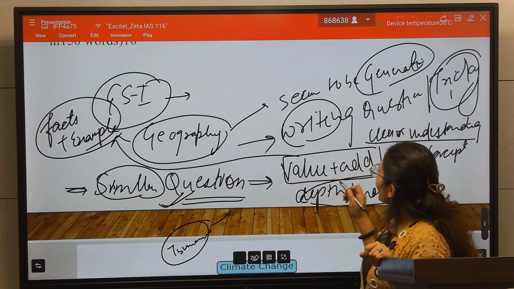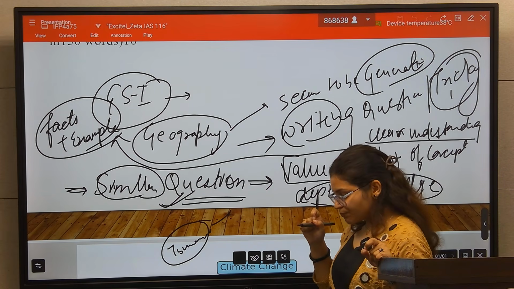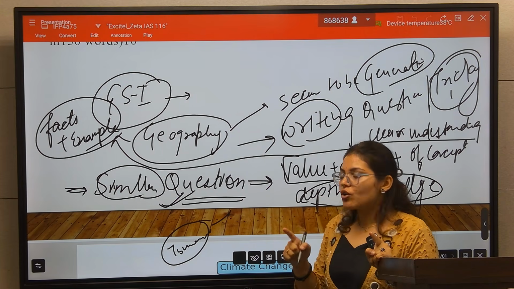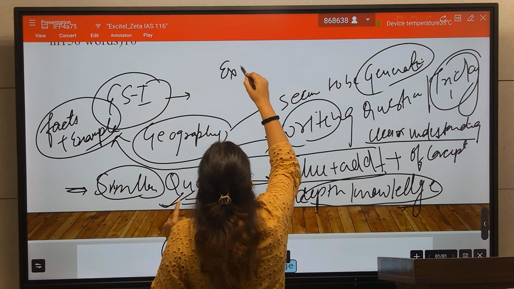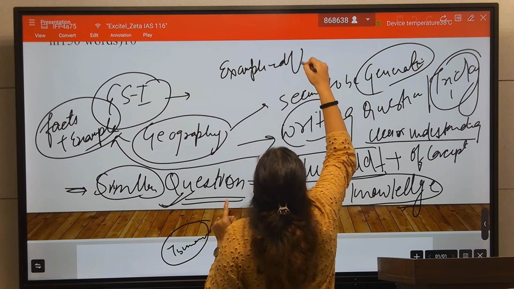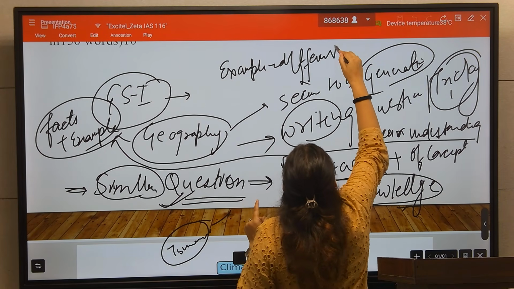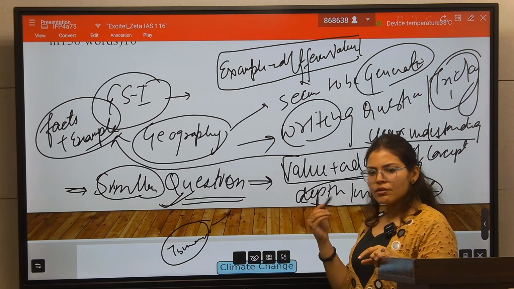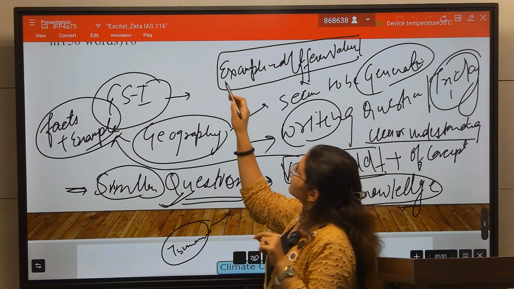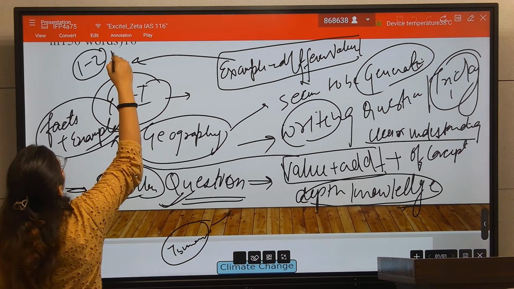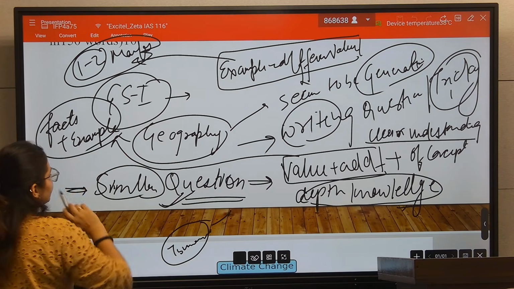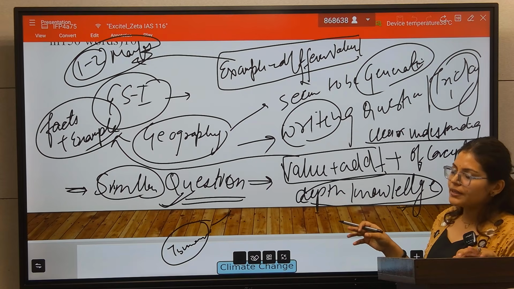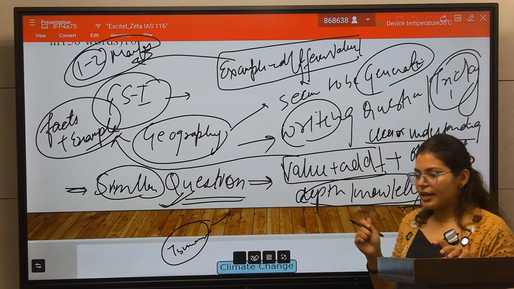But if you don't have in-depth knowledge, clear concept clarity, or value addition material, that is facts and examples, then it's difficult, because examples are a differentiating factor here. The examples make your answer more attractive, and a 1 or 2 marks difference will be there if anybody writes everything with examples, with current-related examples. So 1 or 2 marks will be extra for that student.